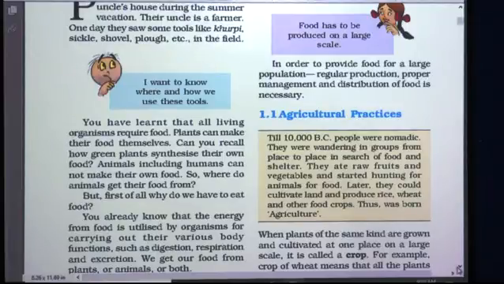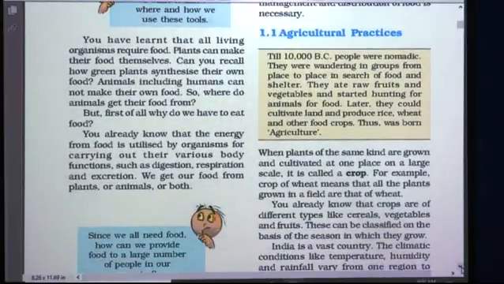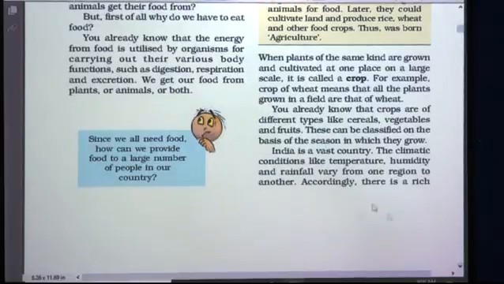So, as I have just told, for carrying out different body functions, we require energy. Which are these body functions? For example, digestion, respiration, excretion. So, these are just a few examples.